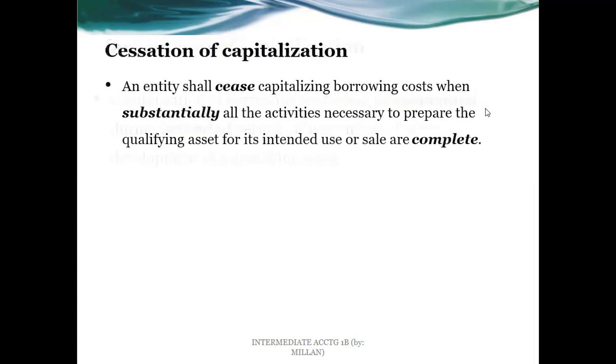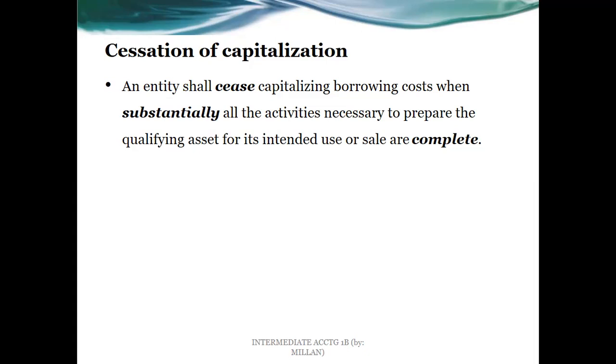Next is cessation. So when do we really stop? When we look at the activities and substantially all the activities are completed in order for the qualifying asset to be ready for its intended use or sale. So substantial is quite case-to-case basis. It's going to be a matter of what is really material or significant in a certain case or situation.